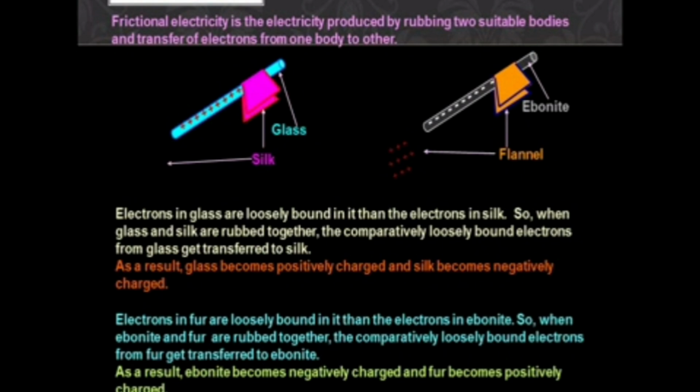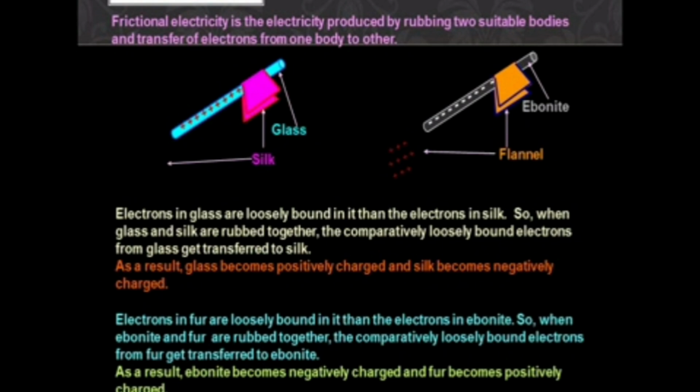So when the glass and silk are rubbed together, the comparatively loosely bound electrons from the glass get transferred to silk. As a result, glass becomes positively charged and silk becomes negatively charged. The electrons in fur are loosely bound compared to the electrons in ebonite. So when ebonite and fur are rubbed together, the comparatively loosely bound electrons from fur get transferred to ebonite. As a result, what will happen? Ebonite becomes negatively charged and fur becomes positively charged.